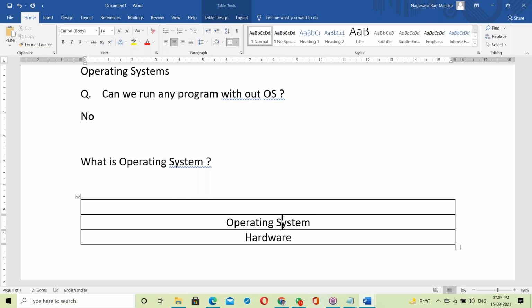So it is hardware, and on top of hardware, the OS. Once the OS setup is done, your system is ready.